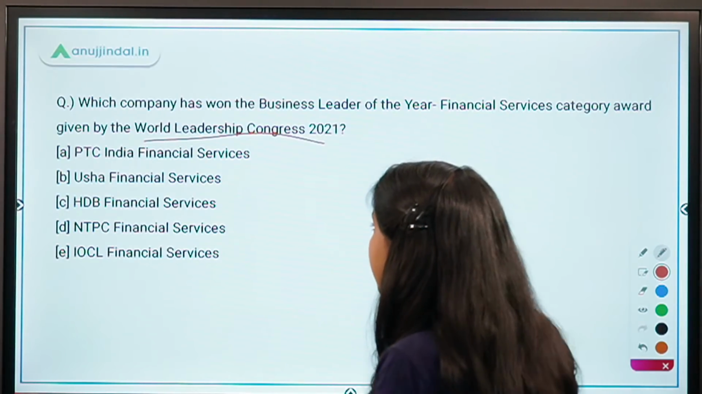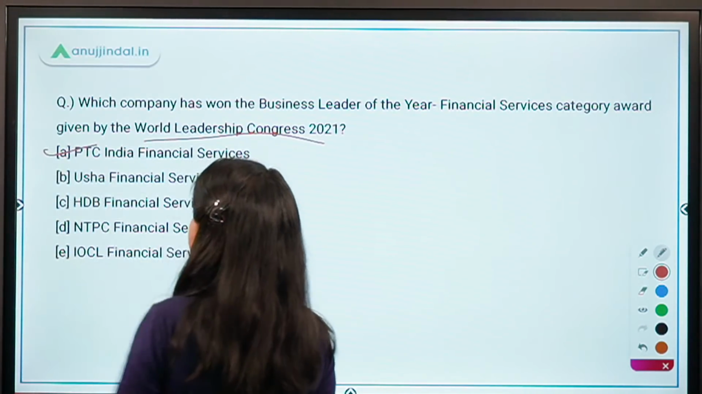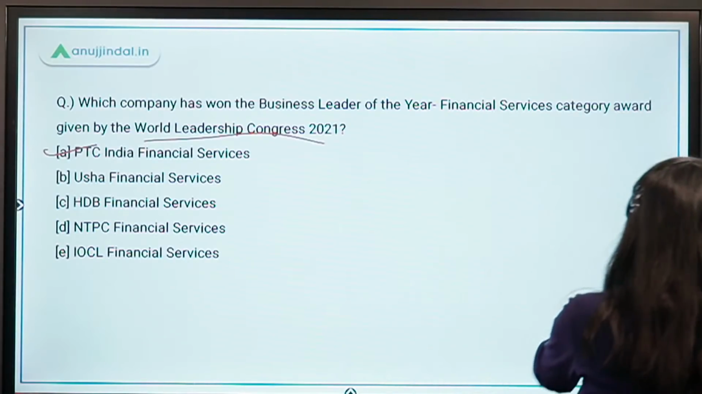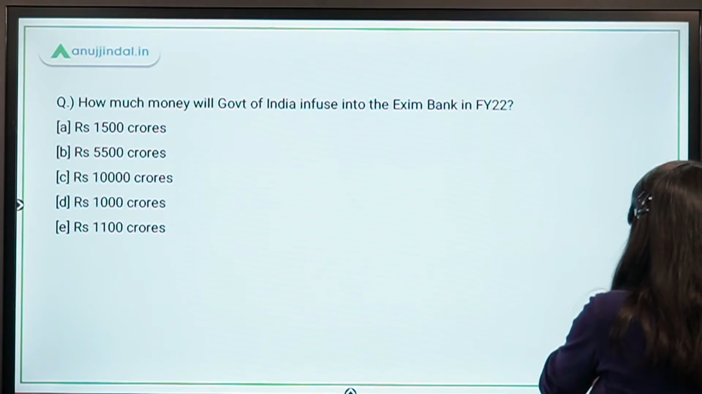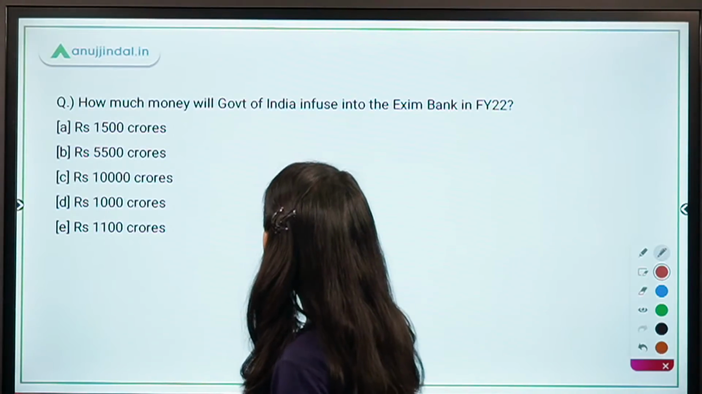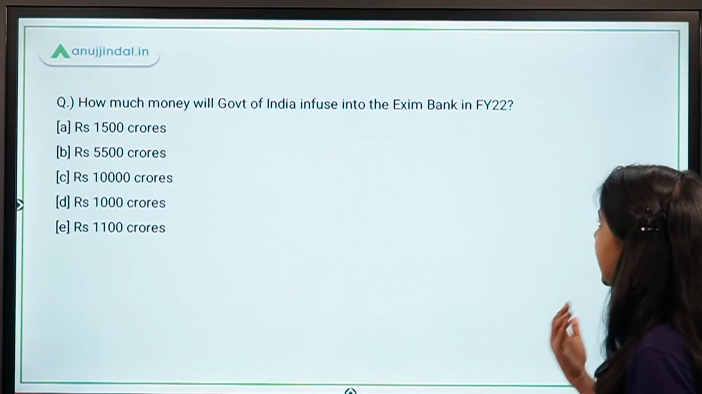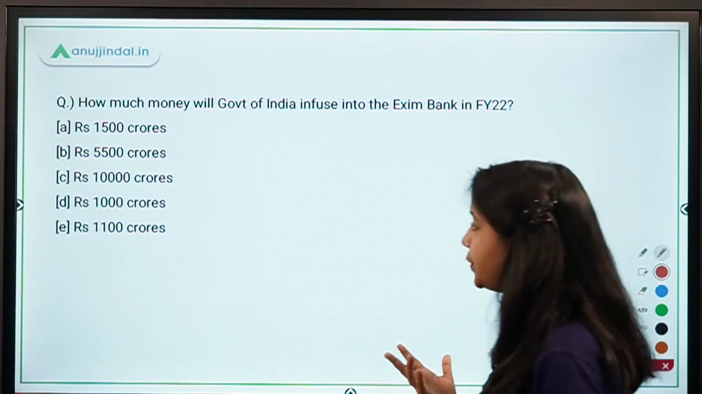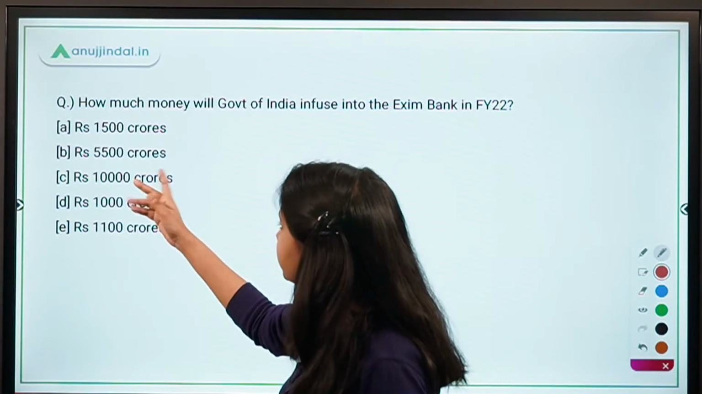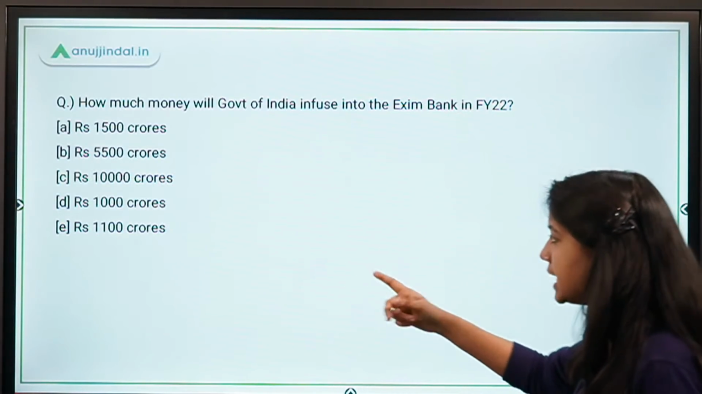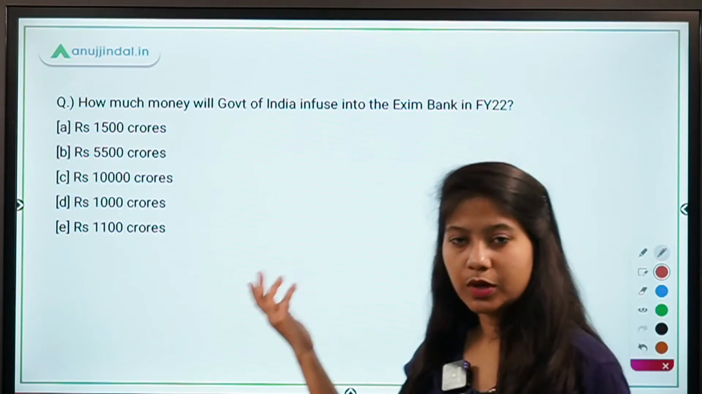Good. It's PTC India Financial Services. How much money will the Government of India infuse into the Exim Bank in FY 2022? So you have 1500 crores, 5500 crores, 10,000, 1000, 1100. What is the right amount?